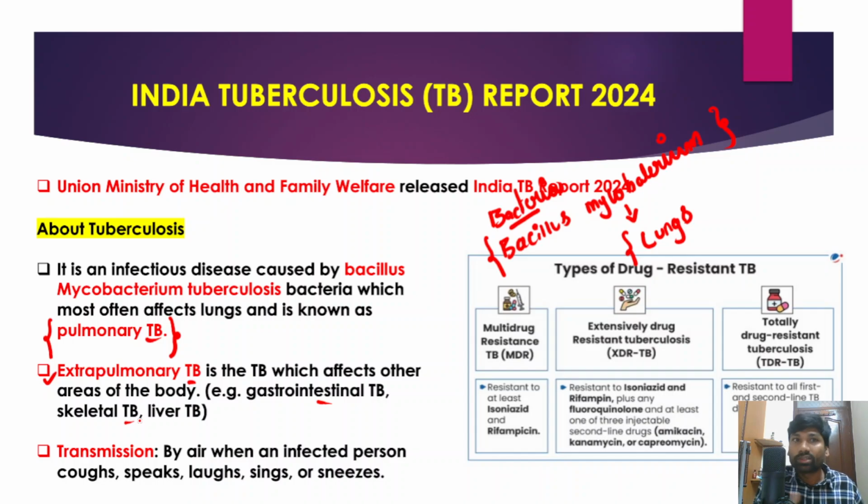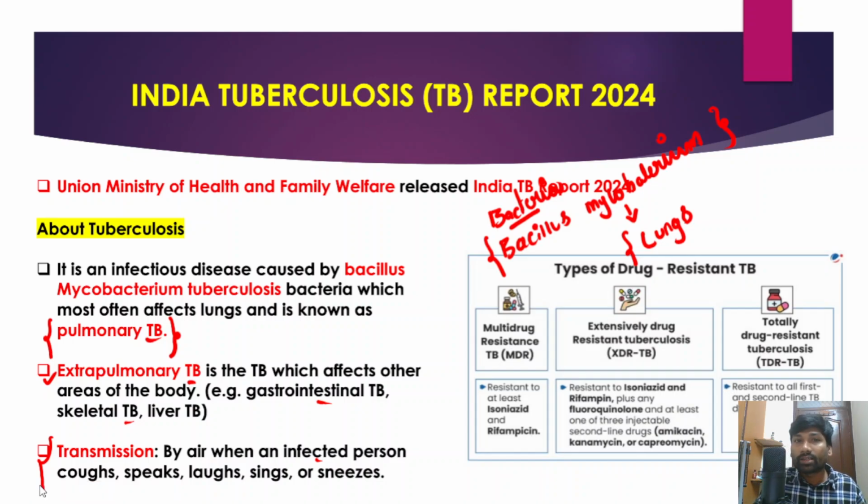Now how is TB transmitted from one human being to another? It is through air, right? Suspended droplets in air are one of the main mediums of transmission of this TB disease, right? So through air, when an infected person coughs, sneezes, laughs, by all these modes the TB bacteria would be transmitted from one individual to another individual.